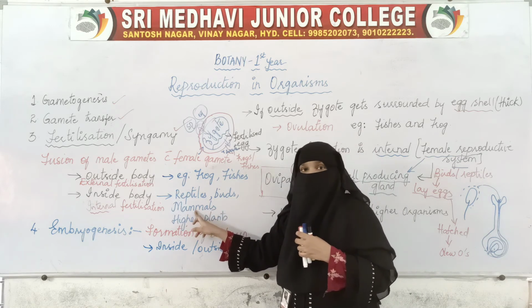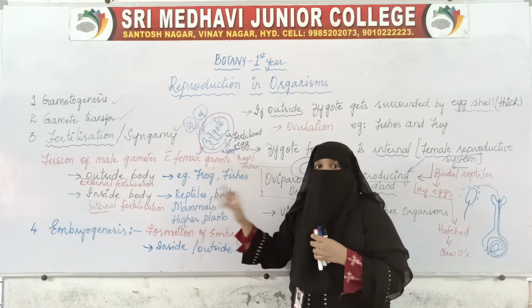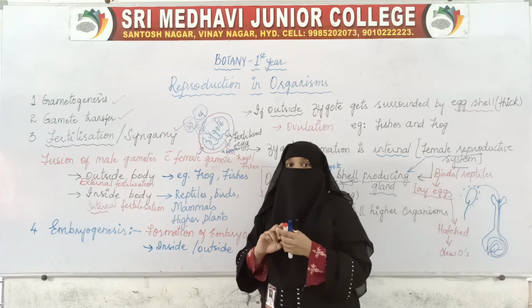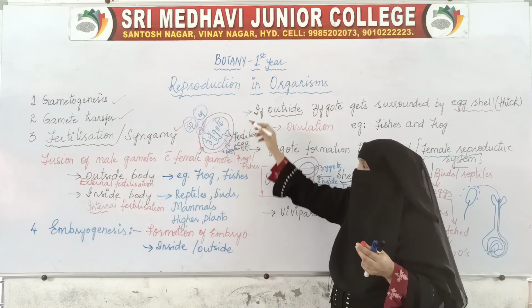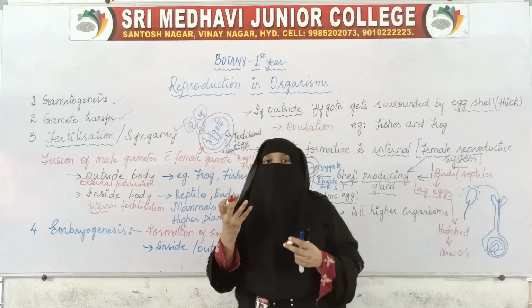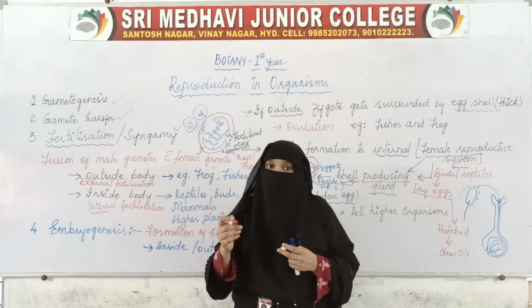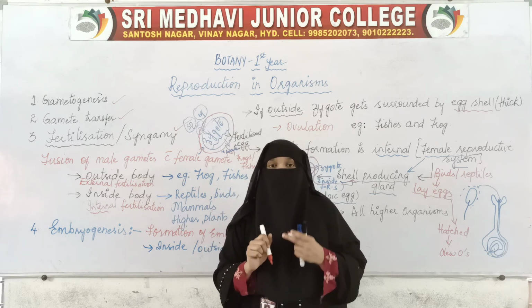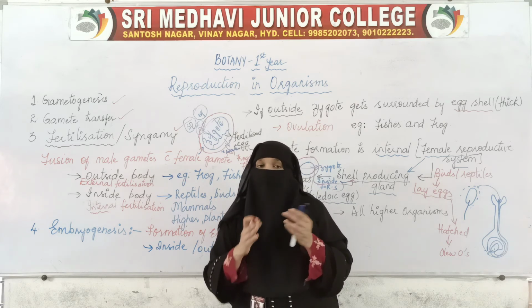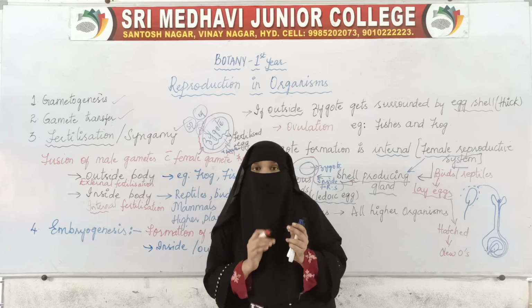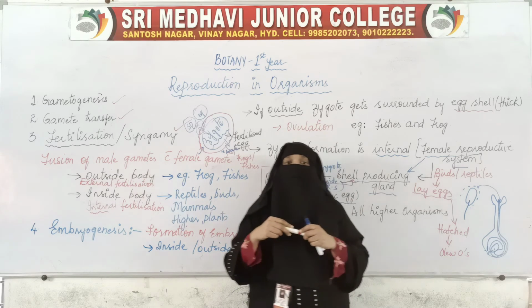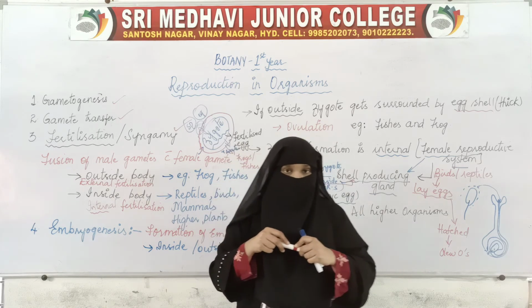Whereas in mammals, the mammals will not produce the egg. The zygote will change into an embryo, and the embryo will grow into a fully grown organism inside the body of the female organism only.